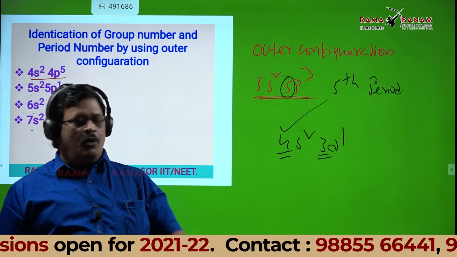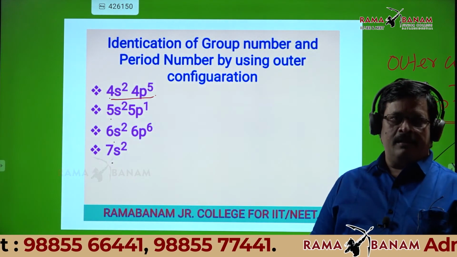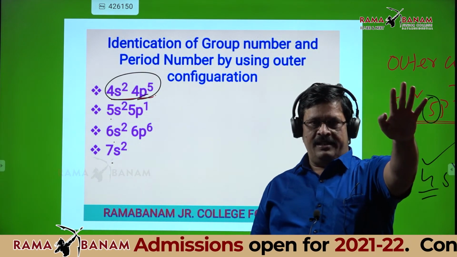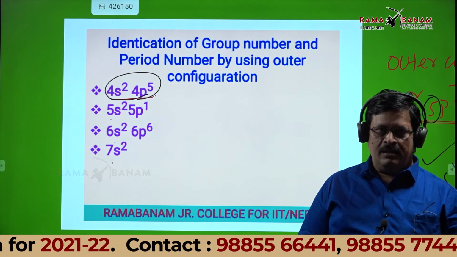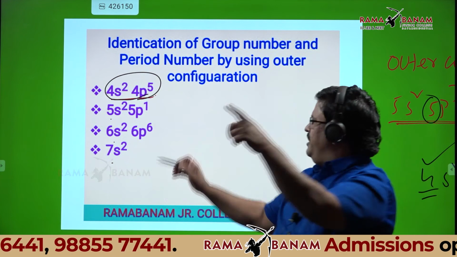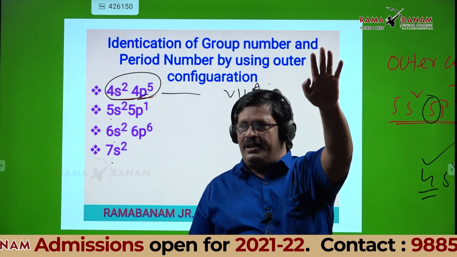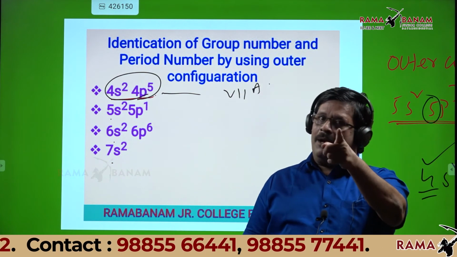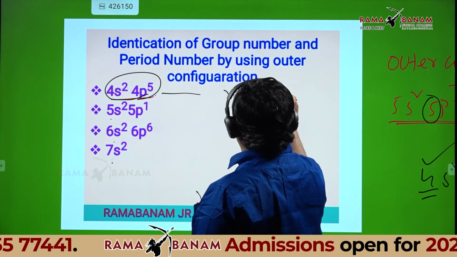Now coming to group number, how to identify the group number? For ns2 np5 outer shell, how many electrons are there in that outer shell? 7, sir. So this is the 7A group, excellent. In case of d block elements, that is different. After this slide, I will explain that also, nothing to worry. It's not column 7. 7A means group 7A.